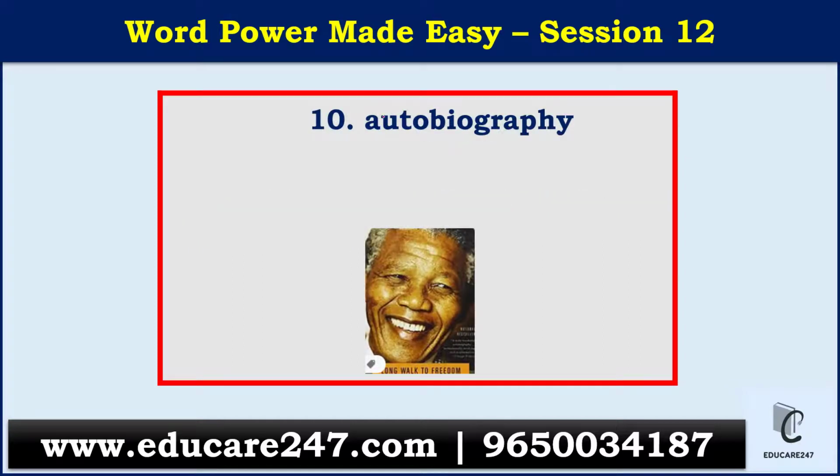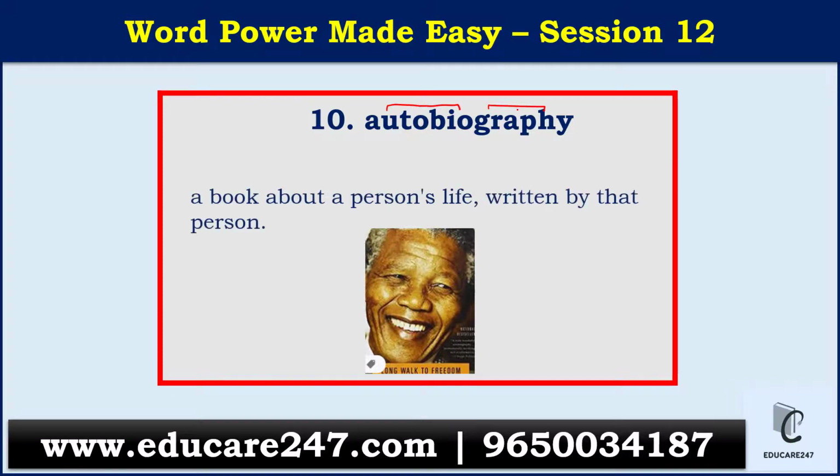Next we have autobiography. So auto means self. So he is writing about himself. Graphy is to write. So autobiography is when you are writing about yourself. So here you could see Nelson Mandela. So he has written his autobiography. So a book of a person's life written by that person.